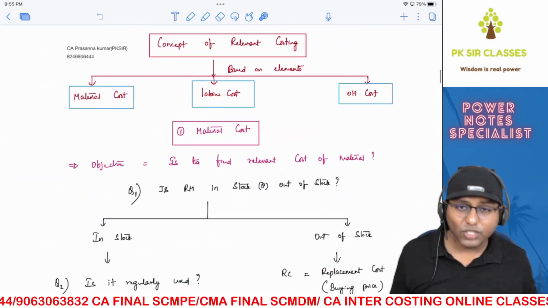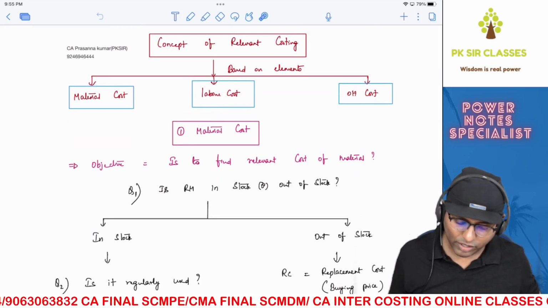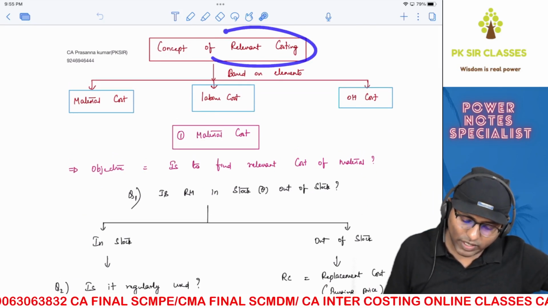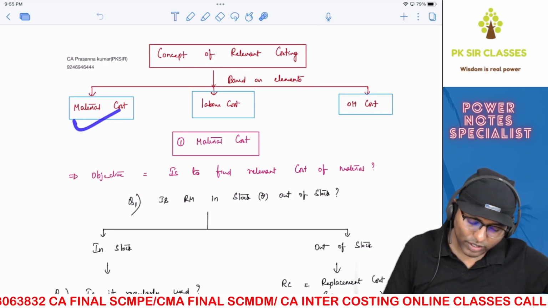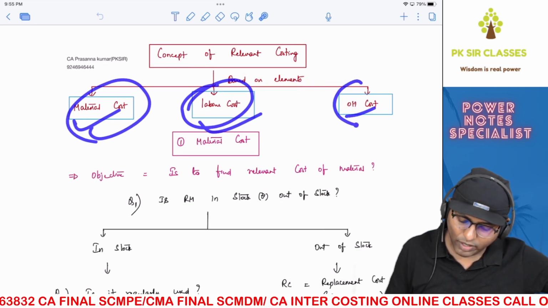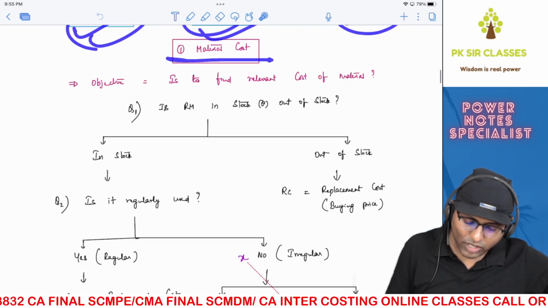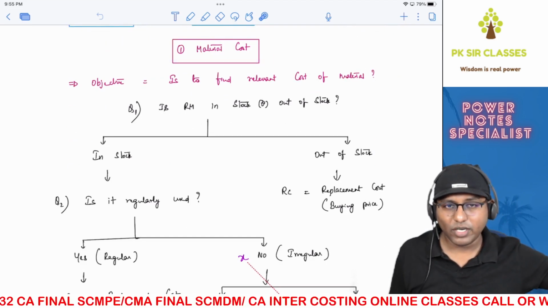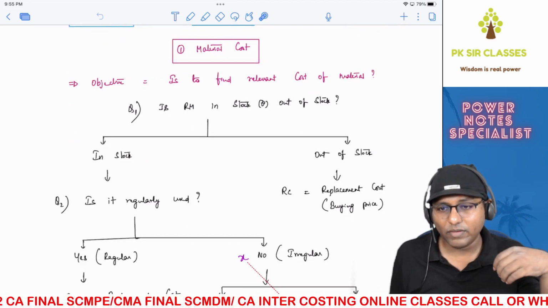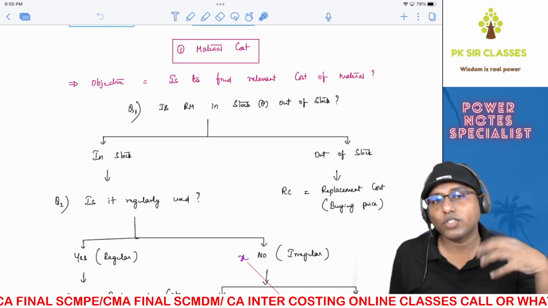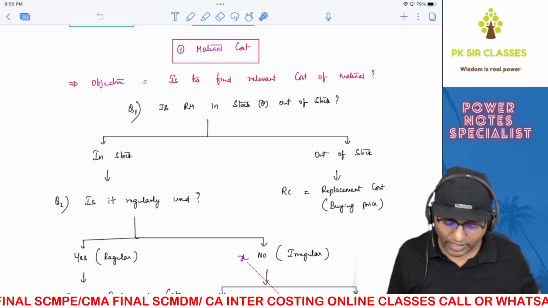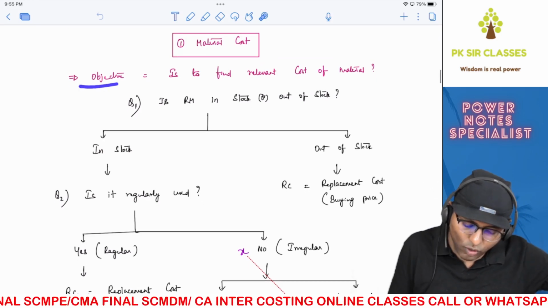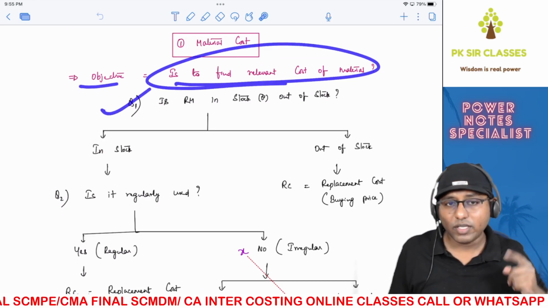Now let's move on to the last concept of this particular chapter, decision making. That is relevant costing. So based on elements, basically we can classify cost into three categories: material, labor, and overheads. So let's try to start with the first cost, that is material cost. And what is our objective right now? Our objective is to find what is the relevant cost of material. How to find relevant cost of material? Ask yourself the first question.